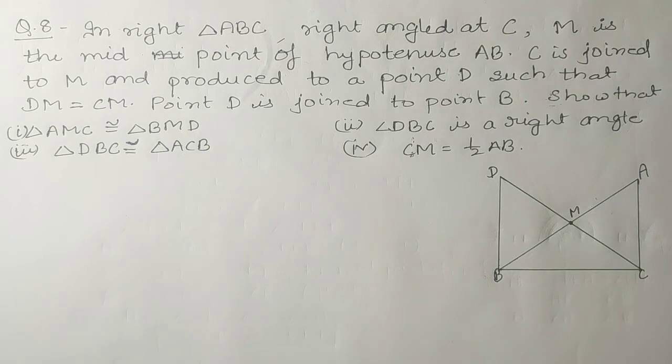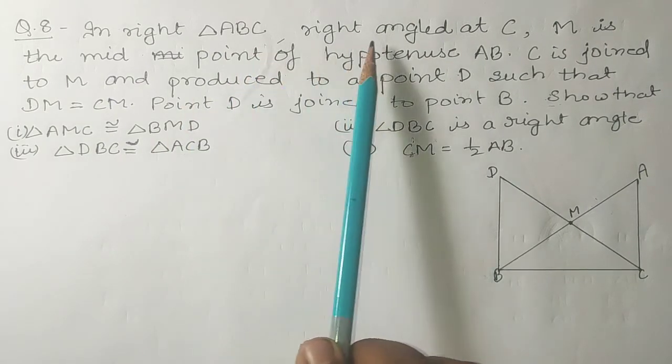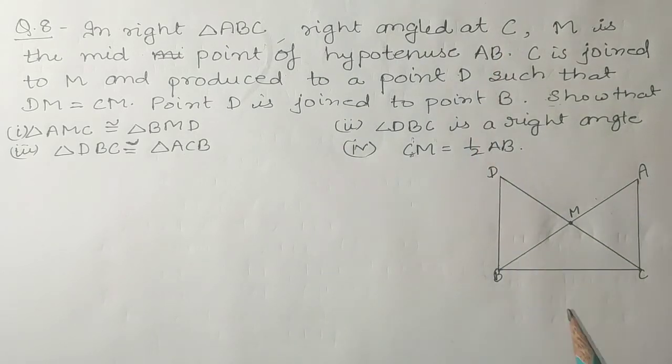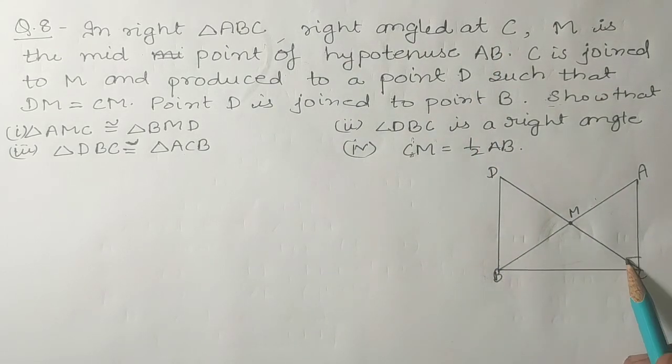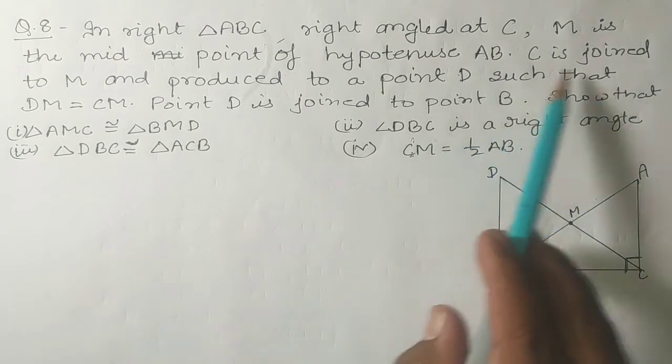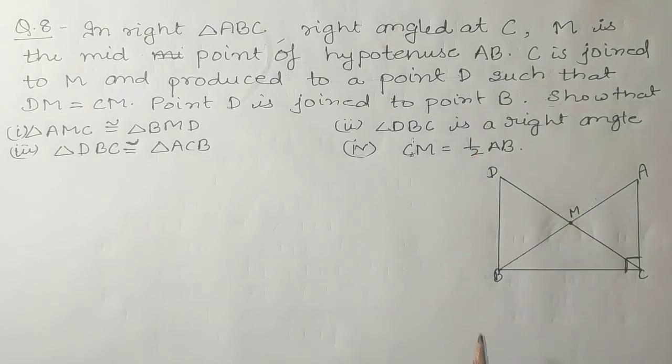Coming to the next question students, question number 8. In right triangle ABC, right angled at C. See, ABC is the right triangle in which angle C is right angle. M is midpoint of hypotenuse AB.